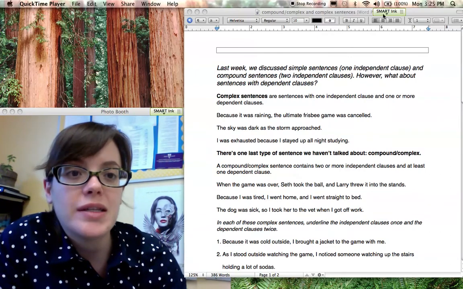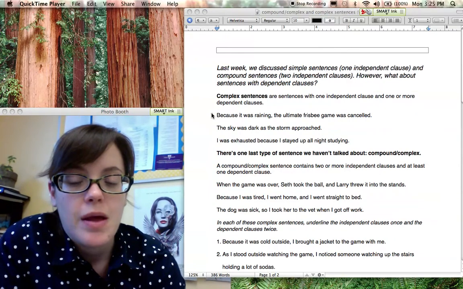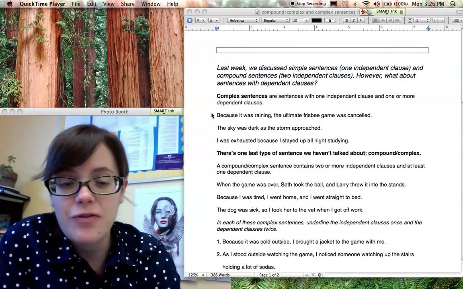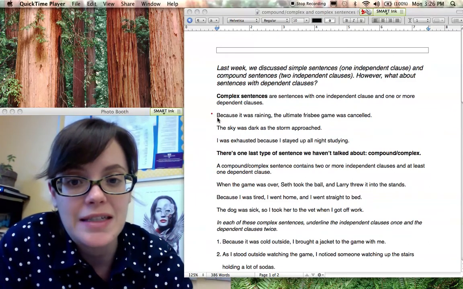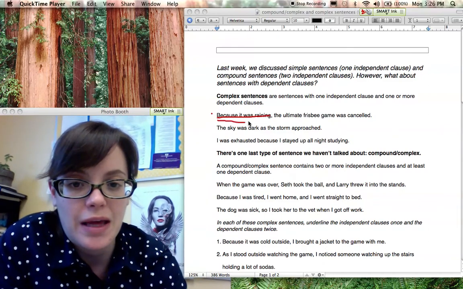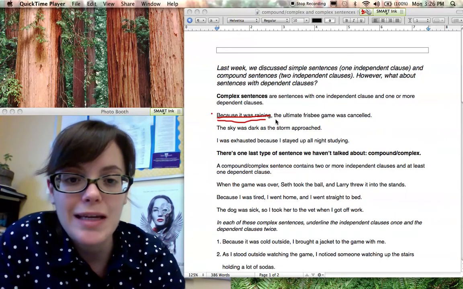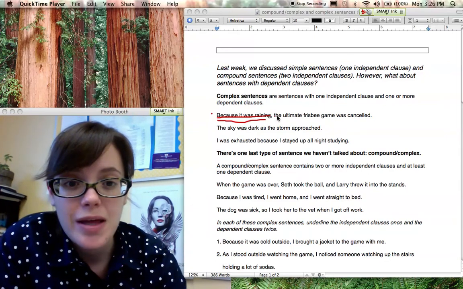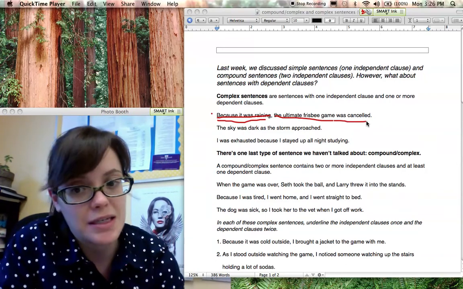Okay, so let's look at a few examples. Here's our first one: Because it was raining, the ultimate frisbee game was canceled. So here I have a dependent clause, because it was raining. It starts with one of my cliffhanger woobus words, because. All right, and then I have an independent clause that could stand alone: the ultimate frisbee game was canceled. Okay, so dependent clause plus independent clause.